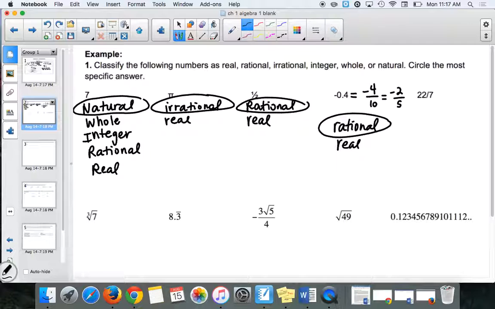22/7. Are you guys thinking pi? That's pi. Some people use that as an approximation for pi. It's not actually pi because pi goes on forever, right? And never repeats. This one does not go on forever and never repeat. I believe it is a repeating one. All right, so if I have 22/7, that is going to be rational and real because I can write it as a fraction, ratio, right?